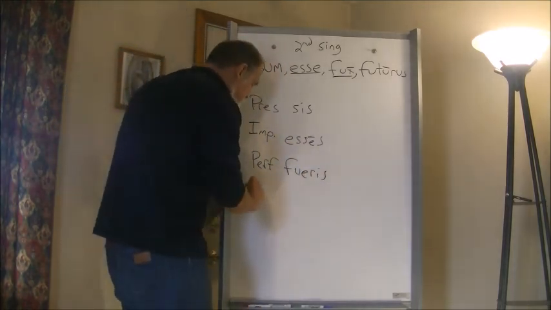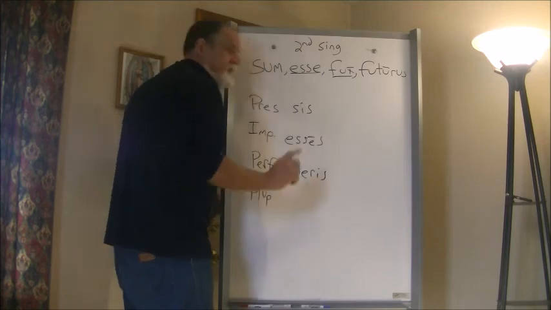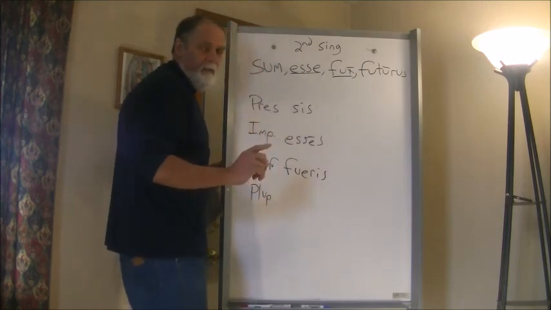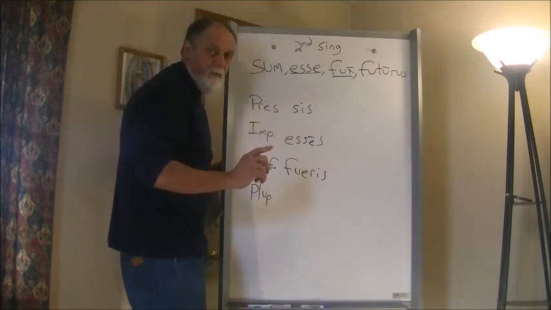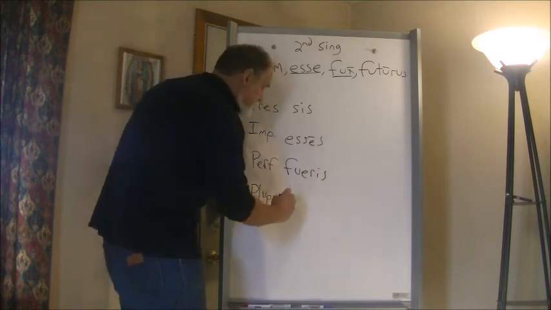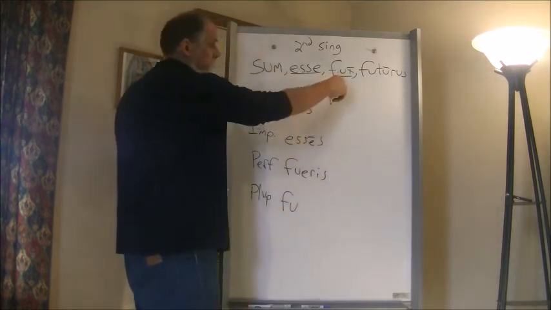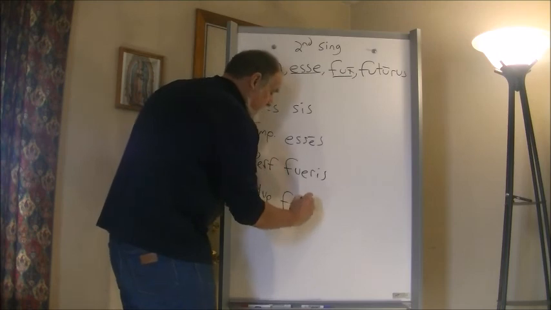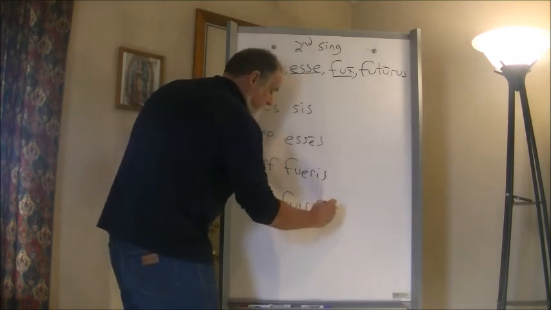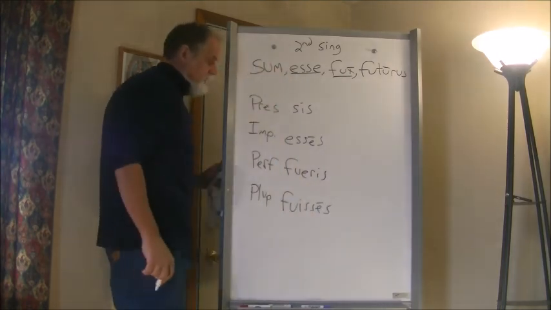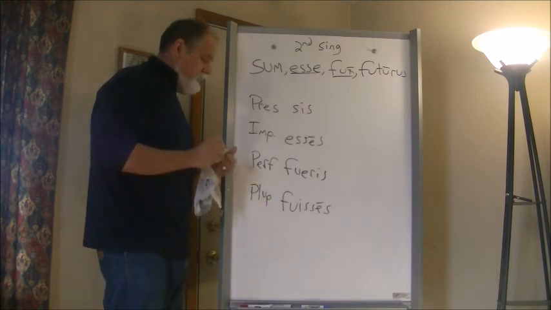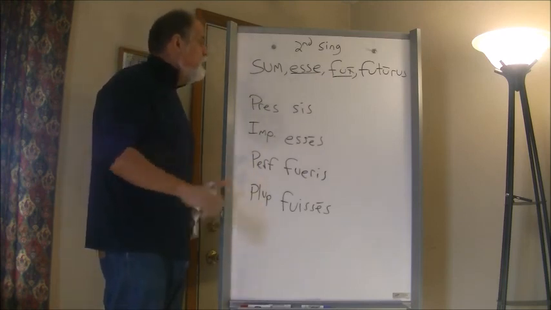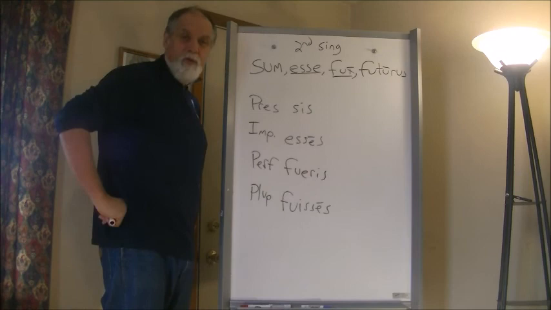For the pluperfect subjunctive, you will remember, what is the tense sign? Anybody say it at home? What is the tense sign for the pluperfect subjunctive? That would be isse. So we still have the stem fu. We use our third principal part stem. We add isse and the personal ending s, fuisses. And that is your completed synopsis for the second person singular of sum.